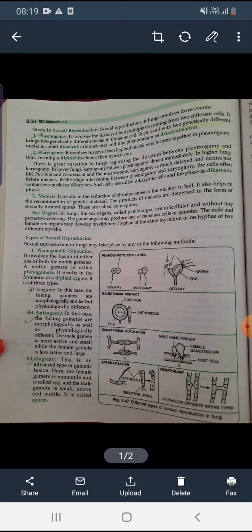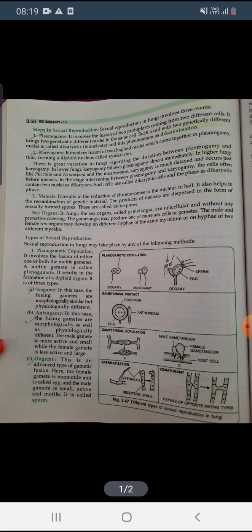Next is karyogamy. Karyogamy involves a fusion of haploid nuclei, n number of nuclei, fusion of n with n number of nuclei, so it will form 2n, forming a diploid nucleus.